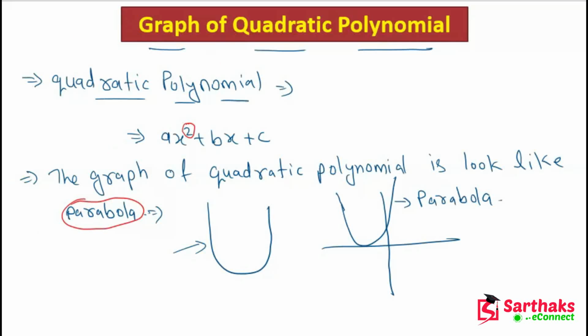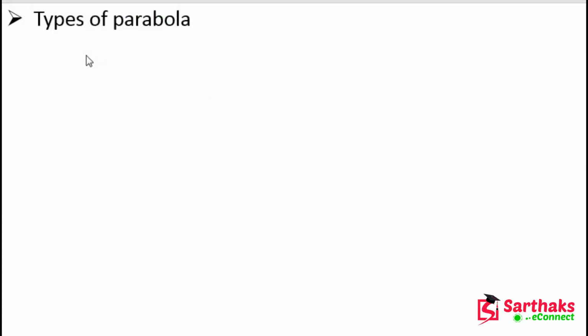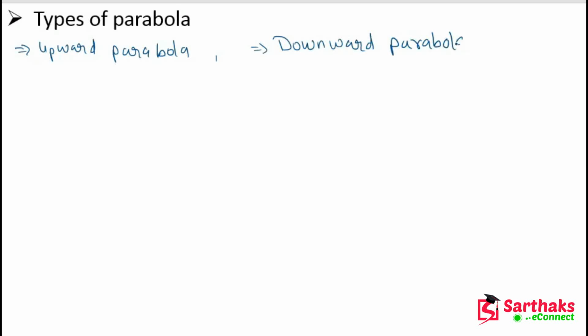Now, the types of parabola. There are two types of parabola: upward parabola and downward parabola. What is an upward parabola?